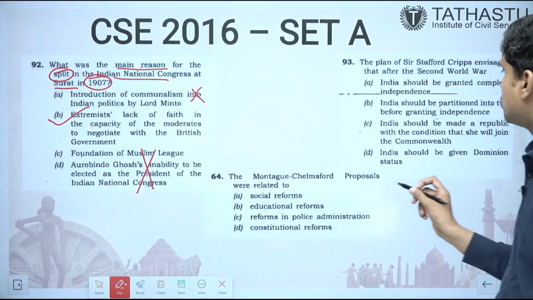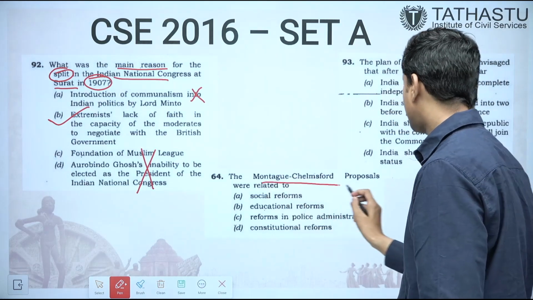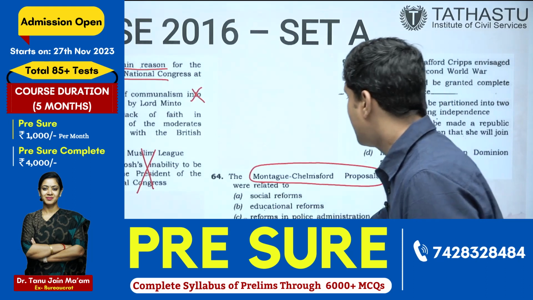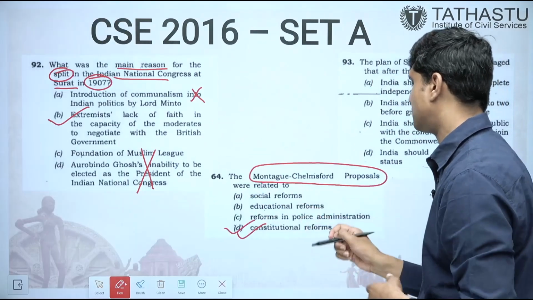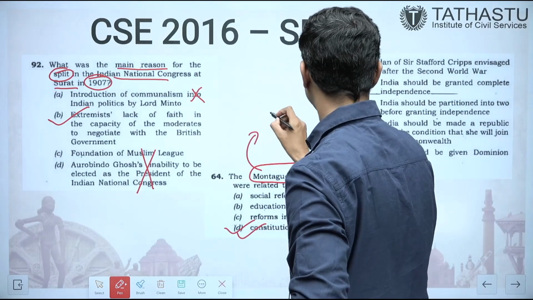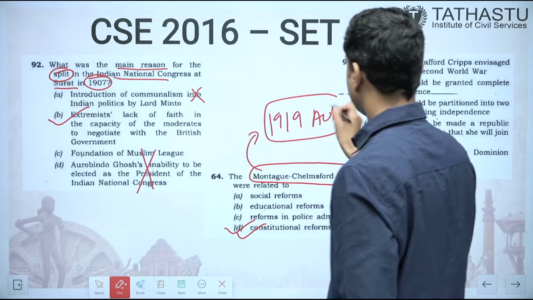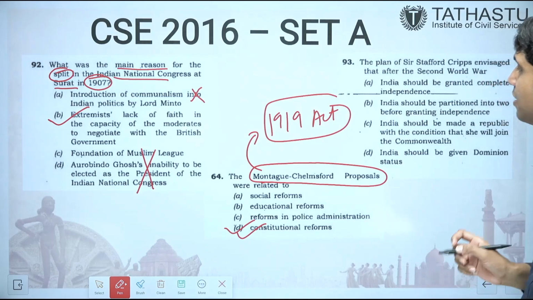The Montagu-Chelmsford proposals were related to this. This is a very simple question. It was related to constitutional reforms. Based on these Montagu-Chelmsford proposals, the 1919 Act was brought. So this is related to constitutional reforms.